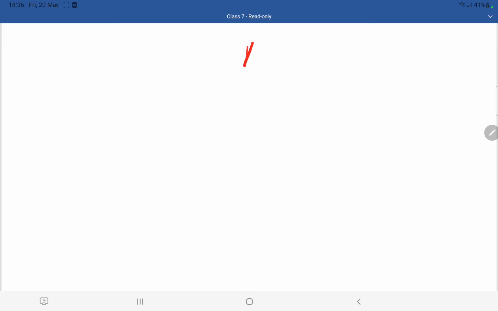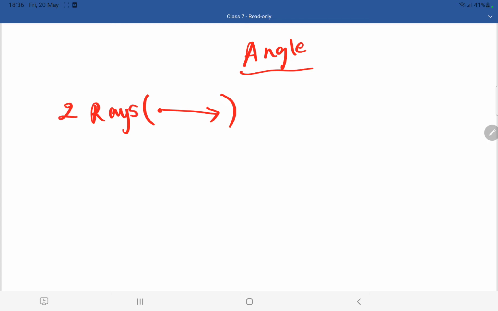Let me also tell you one more thing, that is angle. So what is meant by angle? An angle is formed by two rays. Now I already told you that. So this is a ray. It will start at a point and it is going to extend till infinity. Now angle means, I told you, two rays means it is going to be an angle. So if you just see, this is known as angle.